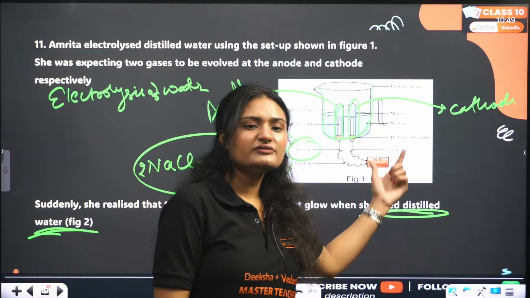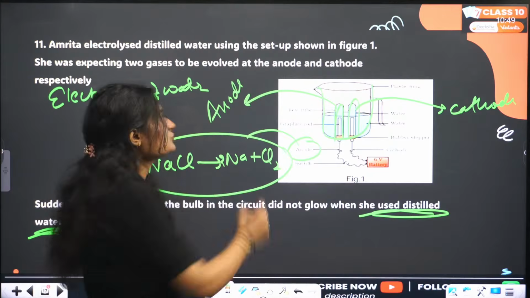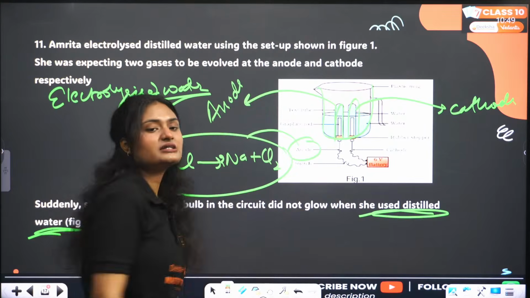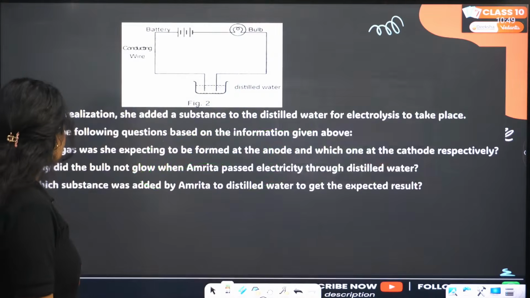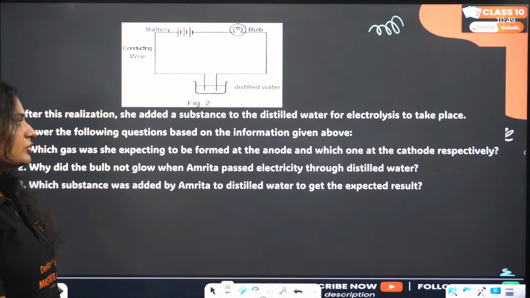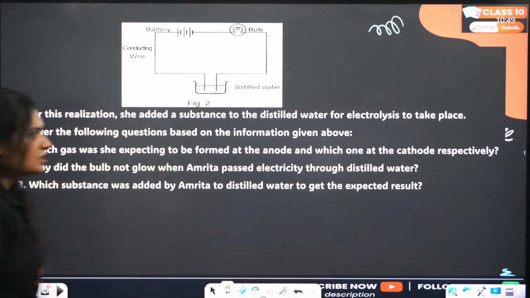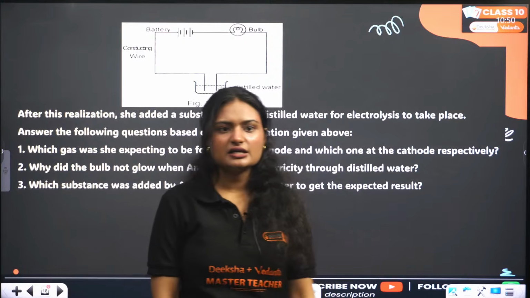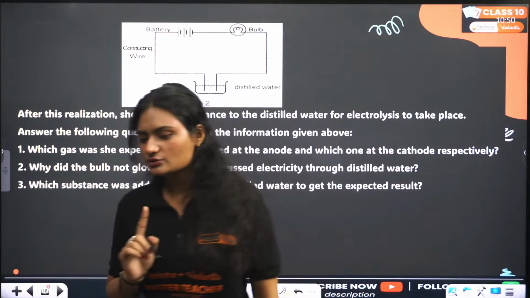What kind of water do we use when we are doing the electrolysis of water? If not distilled water, then what kind of water do we use? After this realization, she added a substance to the distilled water for electrolysis to take place. Answer the following questions. Firstly, which gases was she expecting? If not distilled water, then what kind of water do we use?